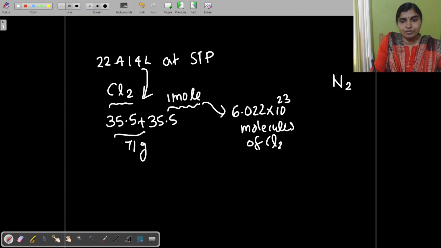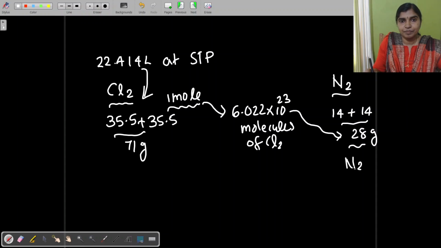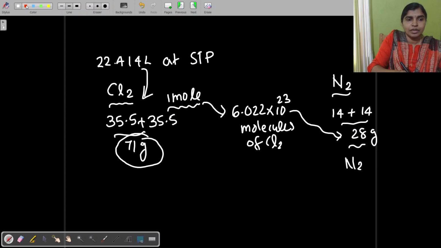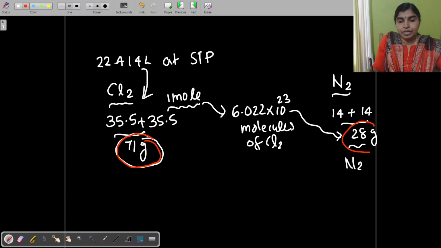Then see the case of nitrogen. You can take the mass of nitrogen as 14 plus 14, that is equivalent to 28 grams. And this 28 gram consists of Avogadro number of molecules, the same number of molecules, but of nitrogen. So this is also related to 1 mole. So all these things are equivalent to 1 mole. 71 gram of chlorine is equivalent to 1 mole. At the same time, 28 gram of nitrogen is also equivalent to 1 mole.